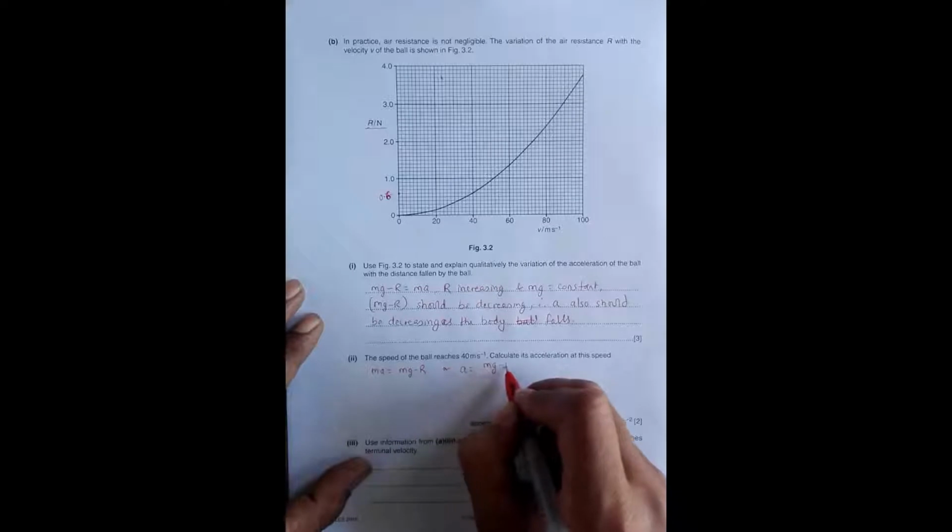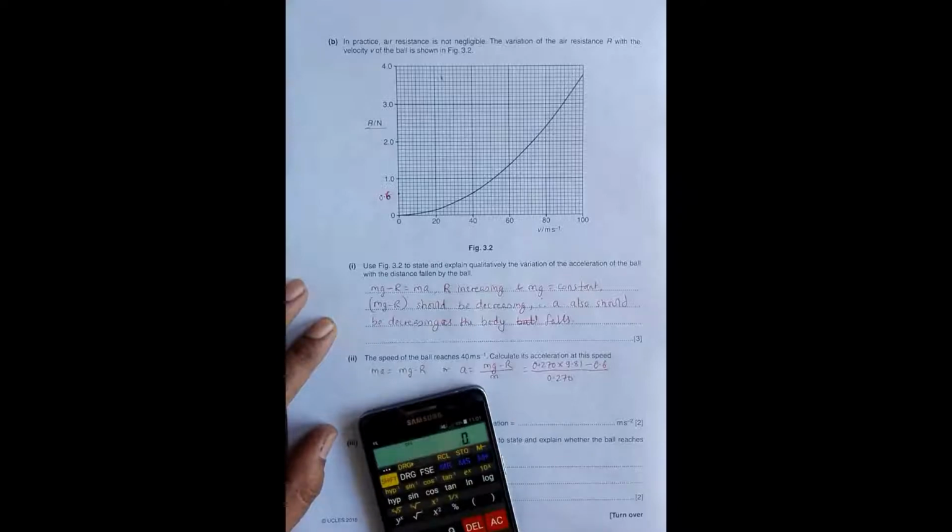So the formula here is ma equals mg minus r, or a equals (mg minus r) by m. The mass m is 0.270 kg, g is 9.81, and the value of r at that time is 0.6 Newton. So it will be 0.27 into 9.81 minus 0.6, divided by 0.27.